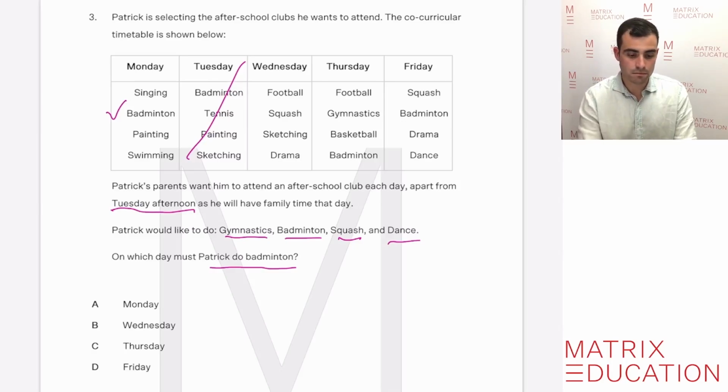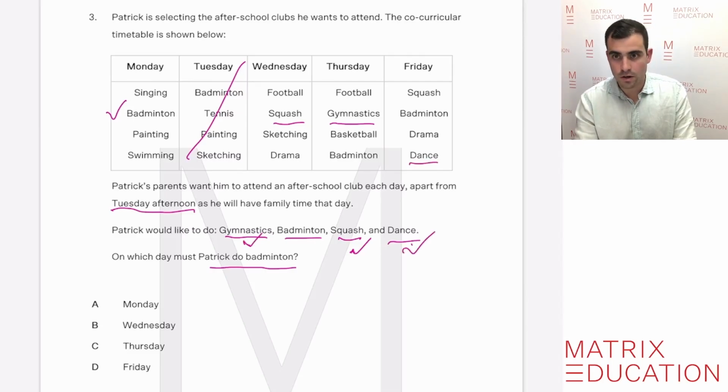Does that mean he can do gymnastics, squash, and dance on another day? So take out Tuesday, as we said, because he can't go. He can do squash on a Wednesday, so that satisfies the solution. He could do gymnastics on a Thursday, and he can do dance on a Friday. So does Monday work? Well, yes, it does.